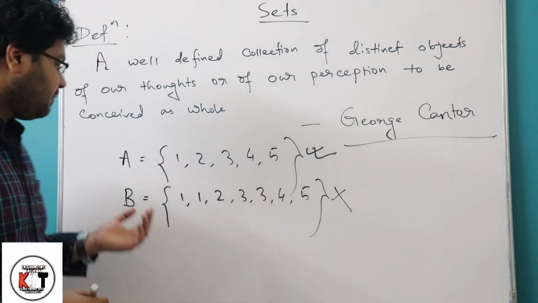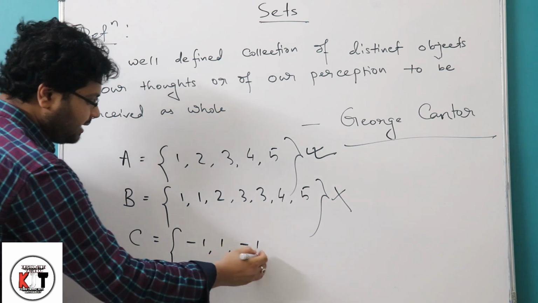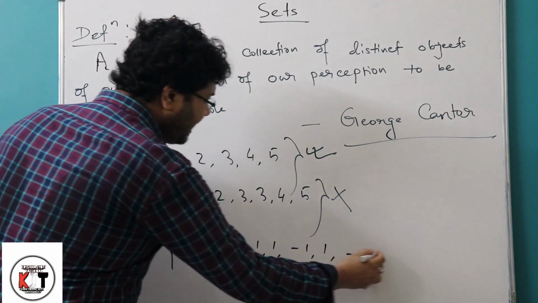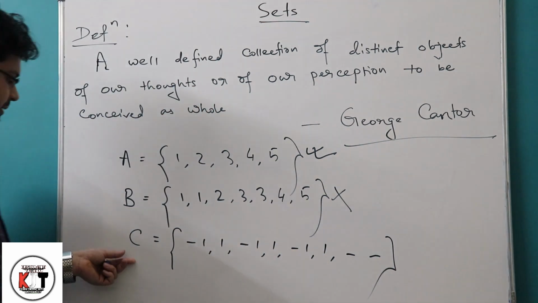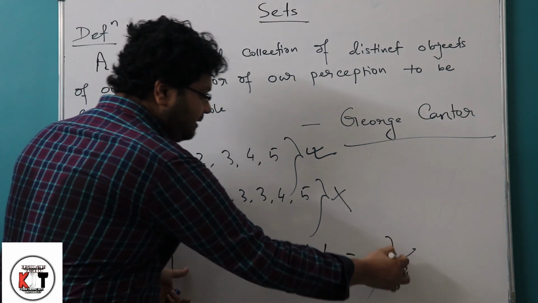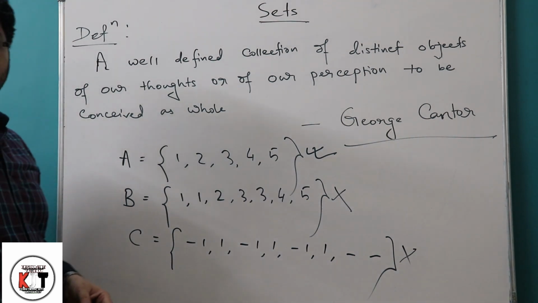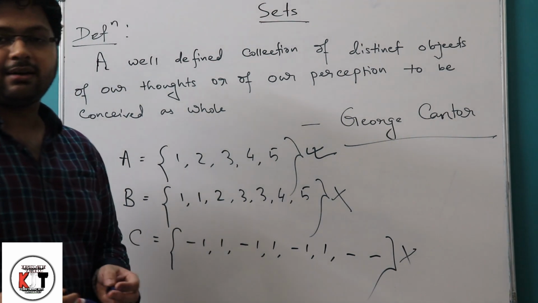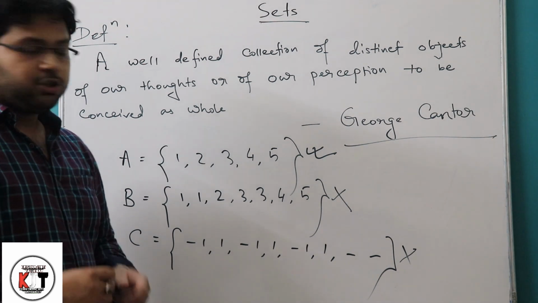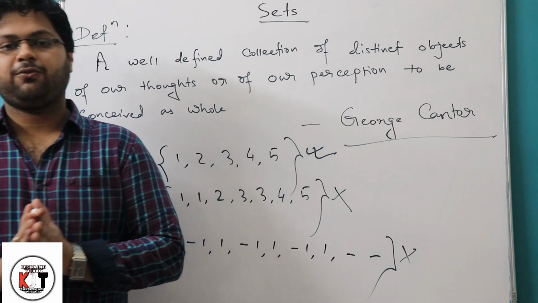For example, suppose C equals minus 1, 1, minus 1, 1, minus 1, 1 and so on. This C is a collection, but we will not call this collection a set, but we can call this collection a sequence, and this is an oscillatory sequence we can call it. So this is the basic definition of the set.